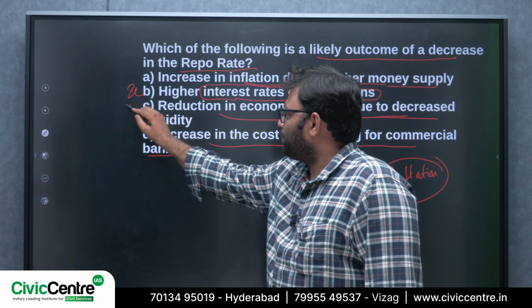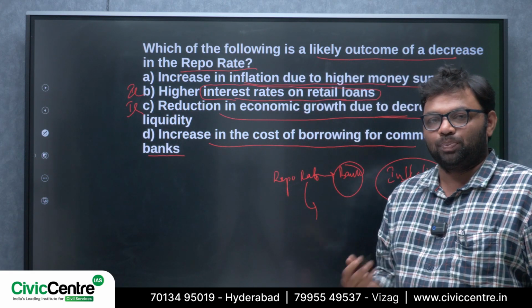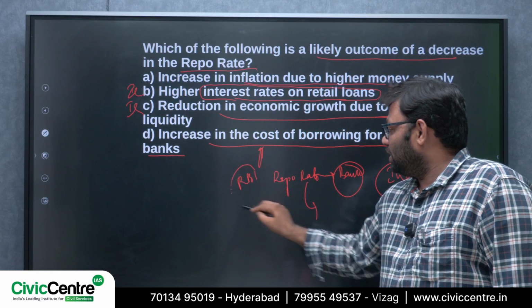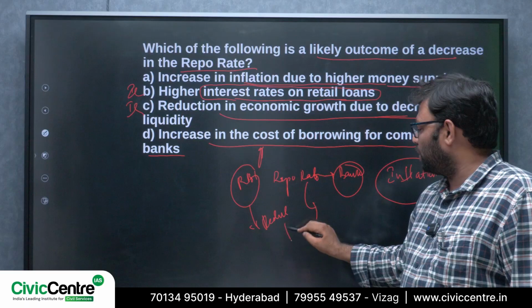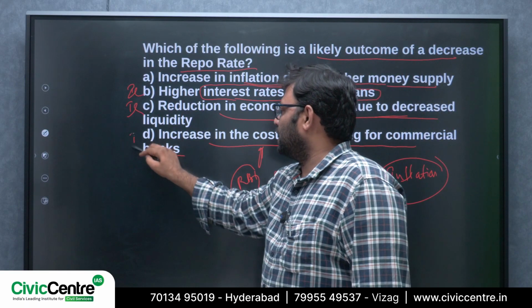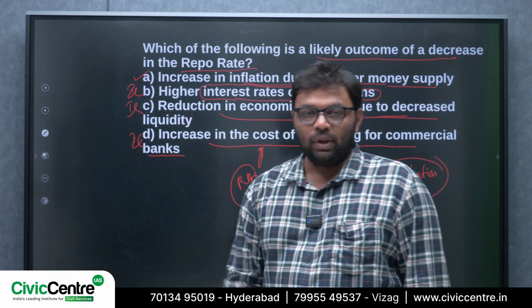This is also incorrect. Increase in the cost of borrowing for commercial banks. No. The cost of borrowing from RBI has been reduced. That is the definition and meaning of repo rate itself. This is also incorrect. So the first one is the correct statement, right?